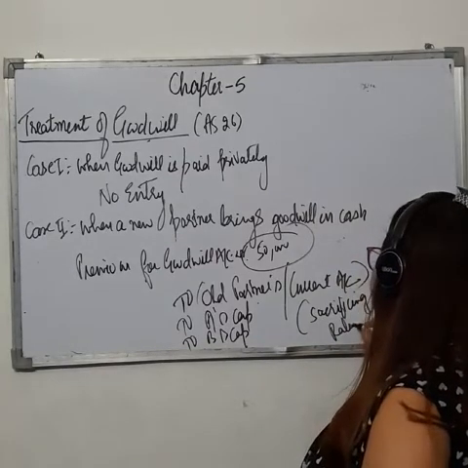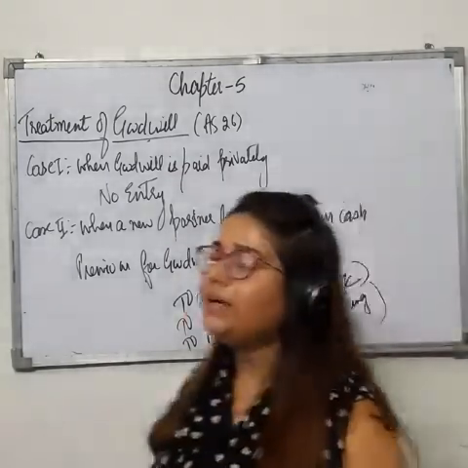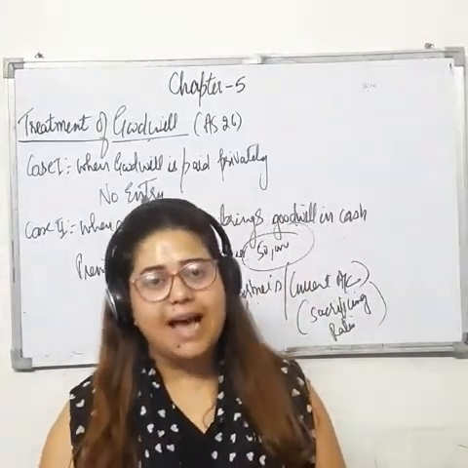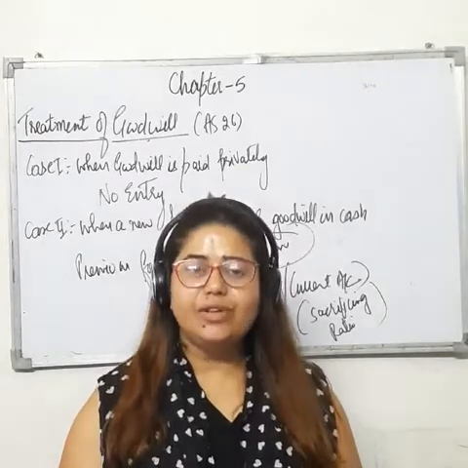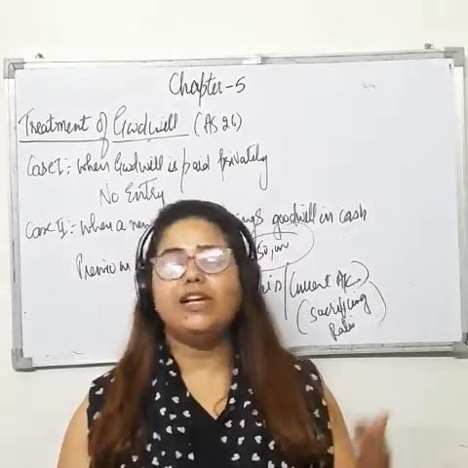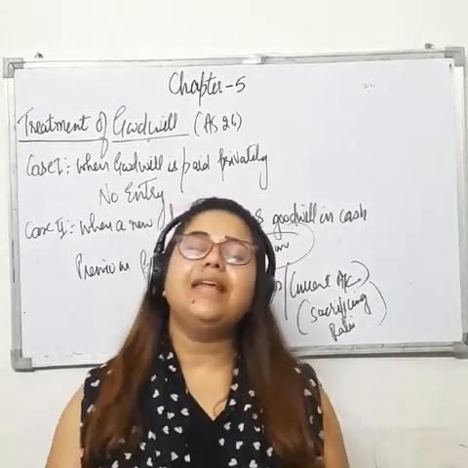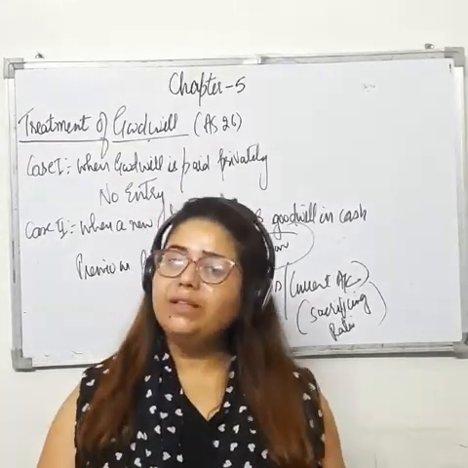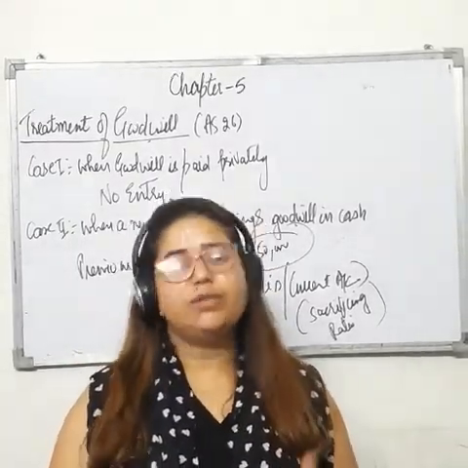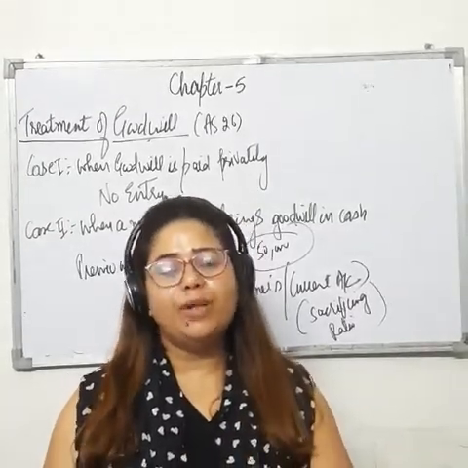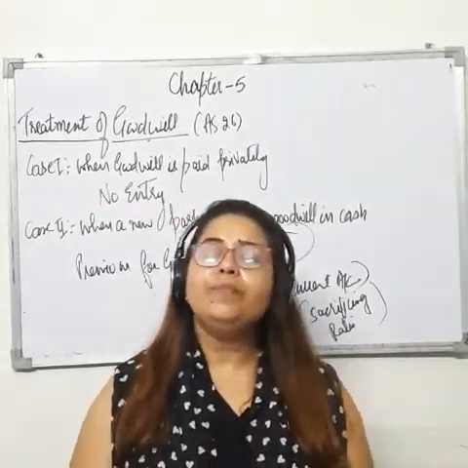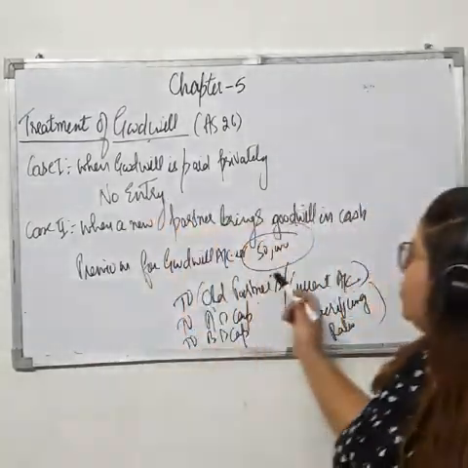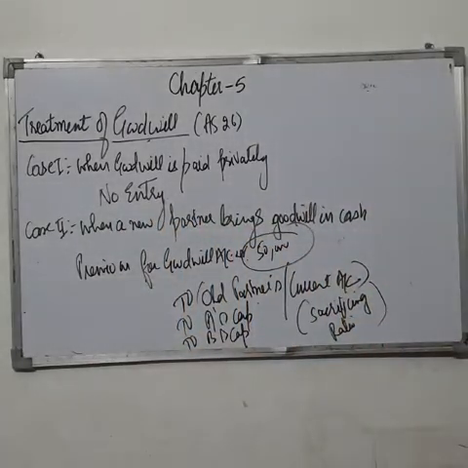So this is very easy to treat goodwill. When a new partner brings goodwill in cash, you just have to firstly collect cash by passing a journal entry, that is cash to capital or cash to premium for goodwill. Then the next step is to distribute that amount of goodwill between the partners in sacrificing ratio. Then the journal entry is premium for goodwill account debit to A or B, means to old partners in sacrificing ratio, right? So this is the treatment for the second case.